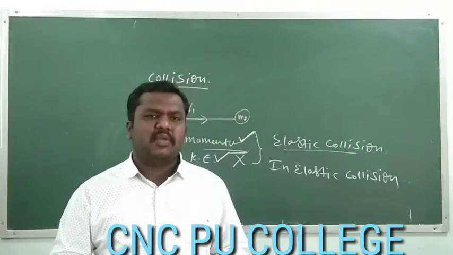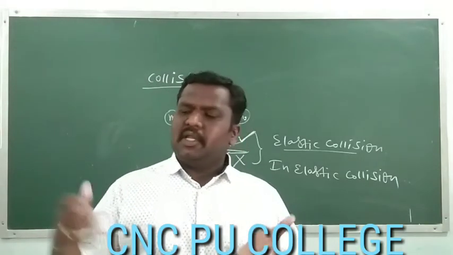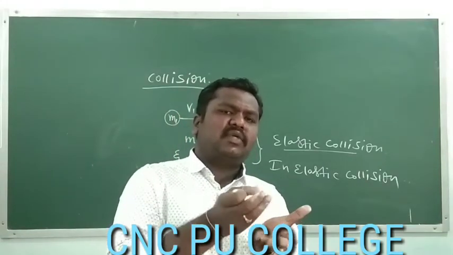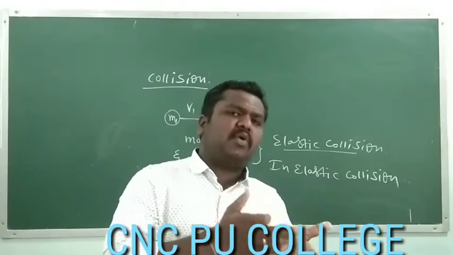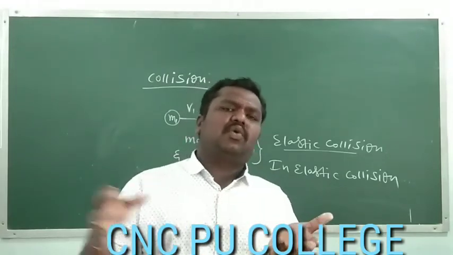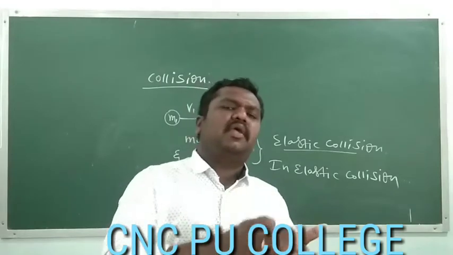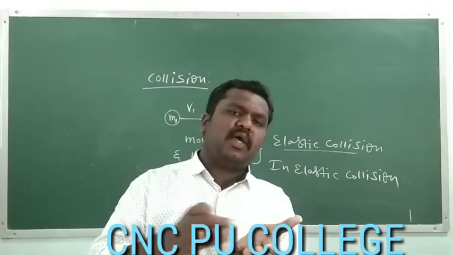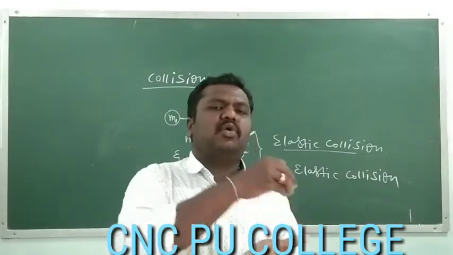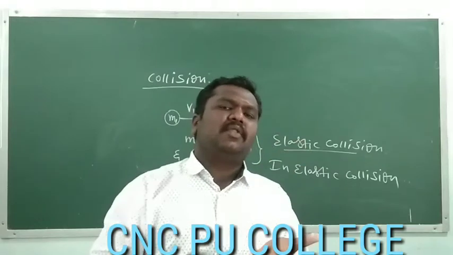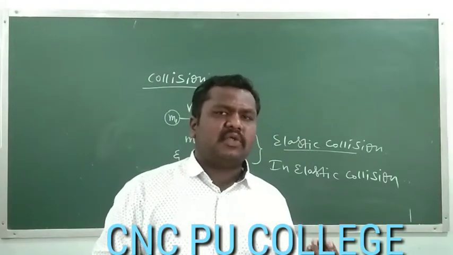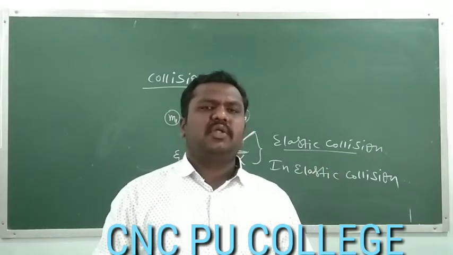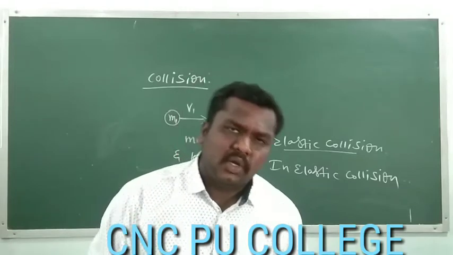How does the kinetic energy stay the same? Initially the ball is moving with greater speed. Once it collides, some of its kinetic energy is transferred, because the second body is also in motion. So the total kinetic energy before collision equals the total kinetic energy after collision. Both are moving with lower velocities, and the momentum calculated after collision is the same as before.